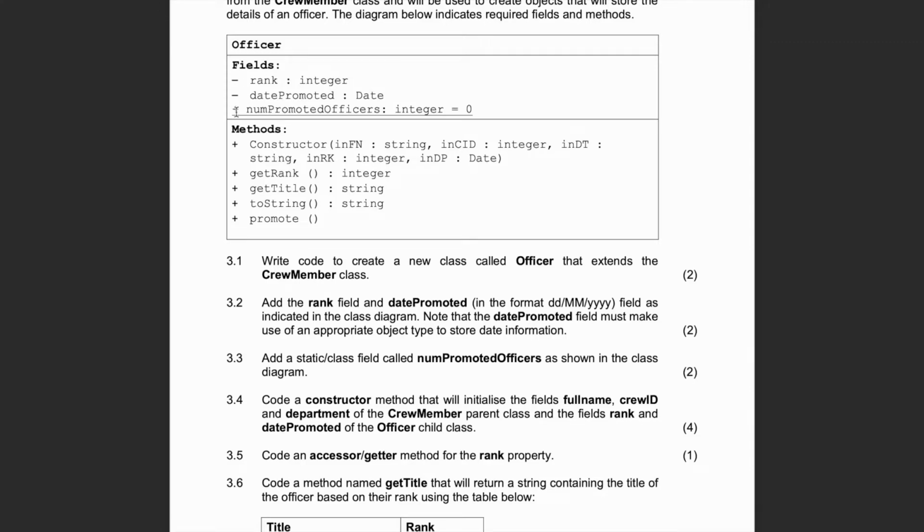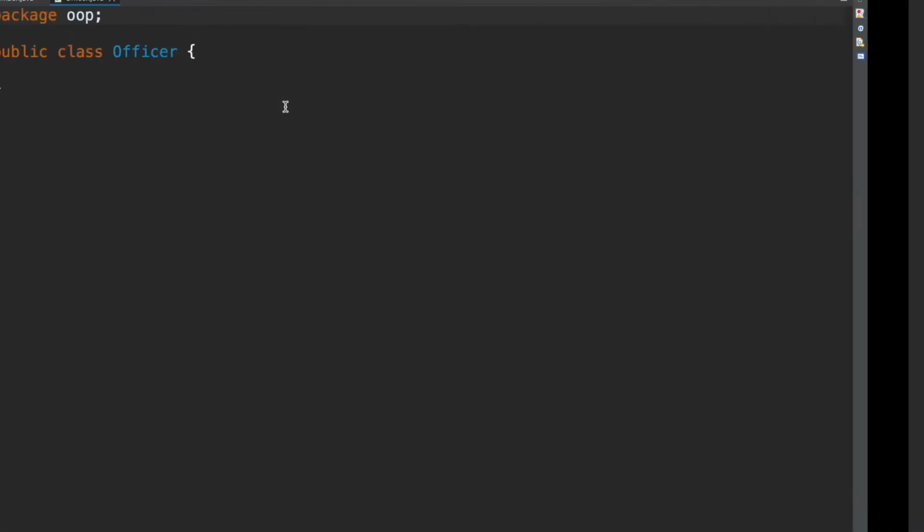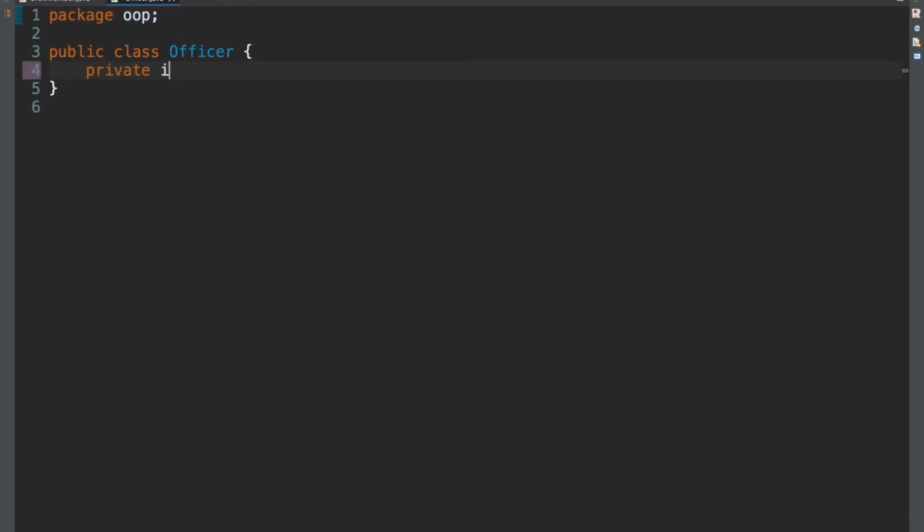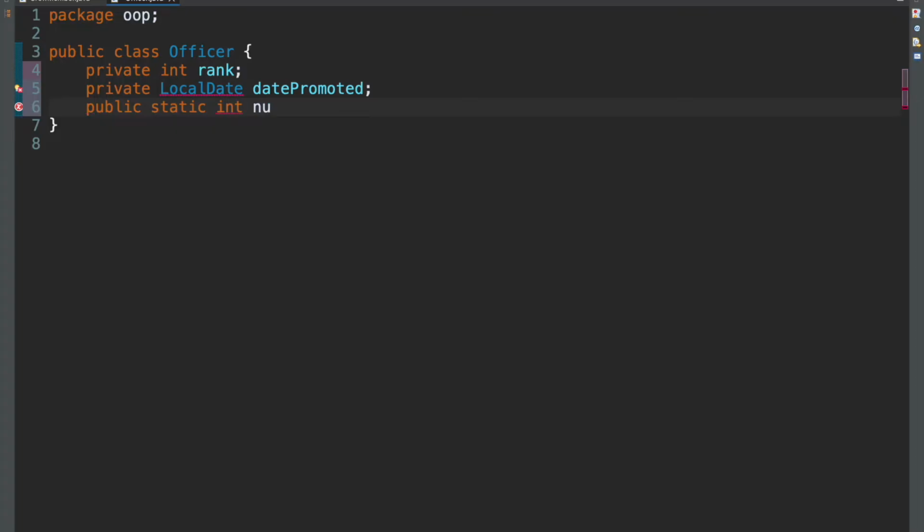It's public static int. Okay. So it's private int rank, private local date, because this is a date promoted, and then public static int num promoted officers. And that's set to 0 to start with. Just import that.